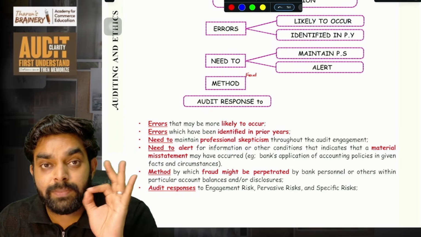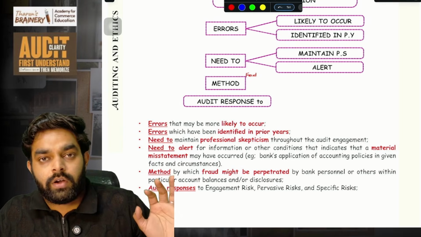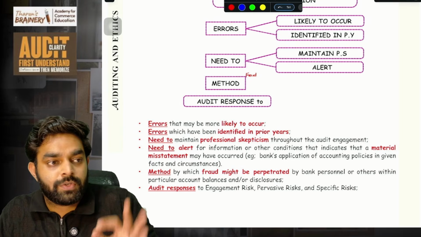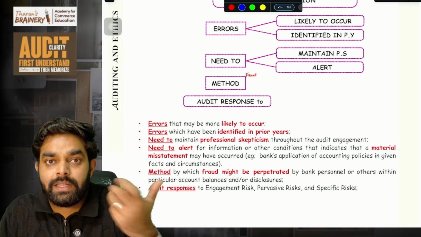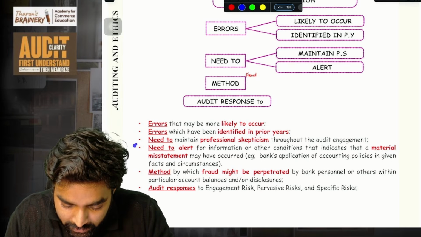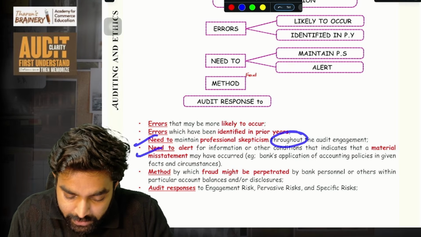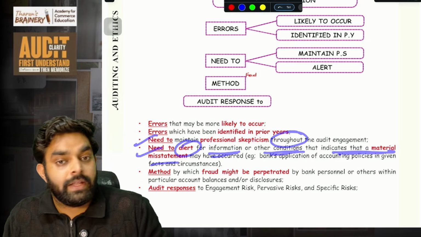Then we need to maintain professional skepticism. Professional skepticism means being alert to all situations, that is, having a questioning mind. During the audit, whenever some situation comes, we should have a questioning mind. The CA will tell this to the articles and make them remember all these things. Then need to remain alert during the audit, maintaining professional skepticism throughout, alert for information or other conditions that may indicate a material misstatement.